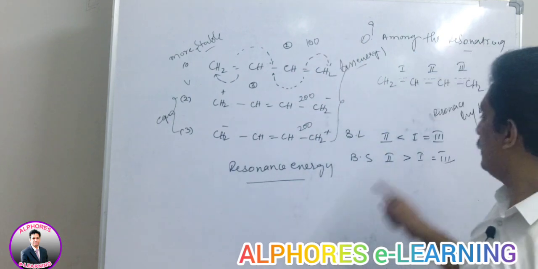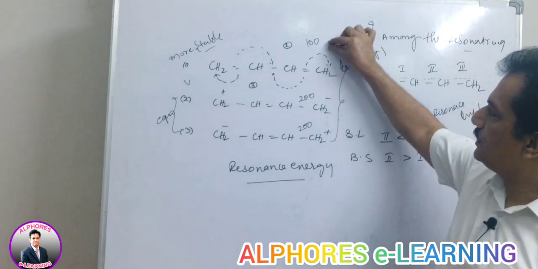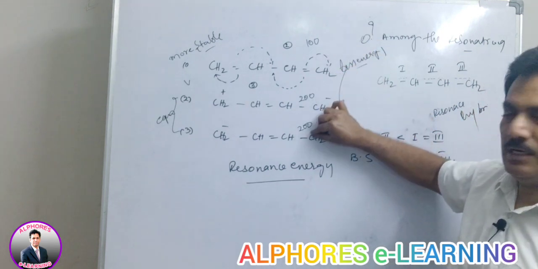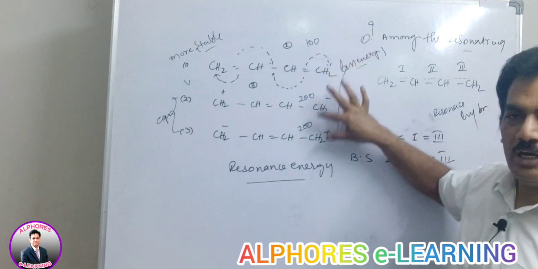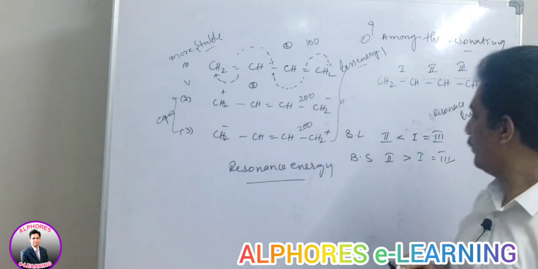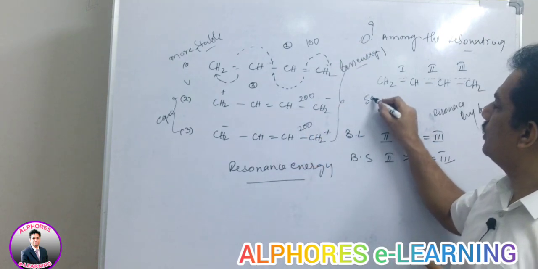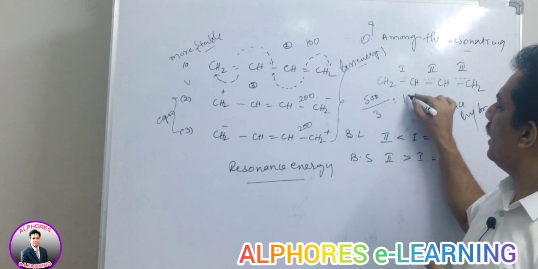When we are considering the resonance hybrid energy, you may think that all these three are contributing, thereby 100 plus 200 plus 300, that is 600 by 3. You may consider like this, that is nothing but 200.